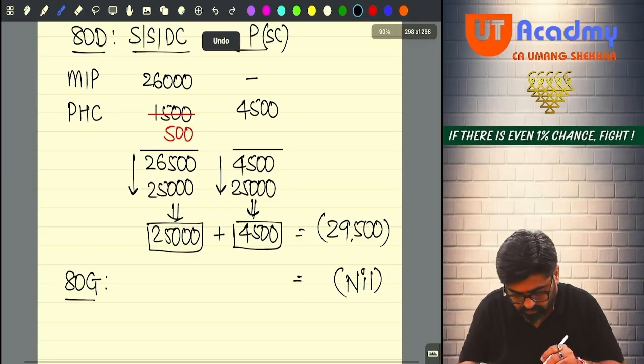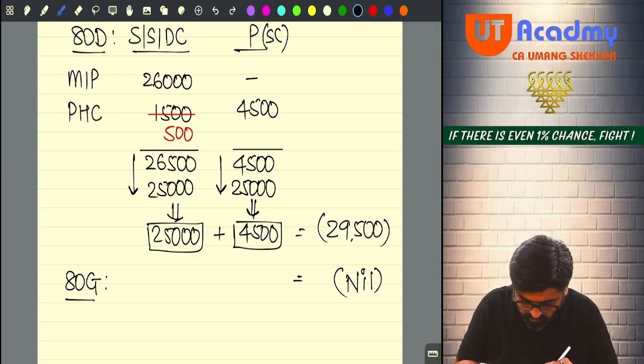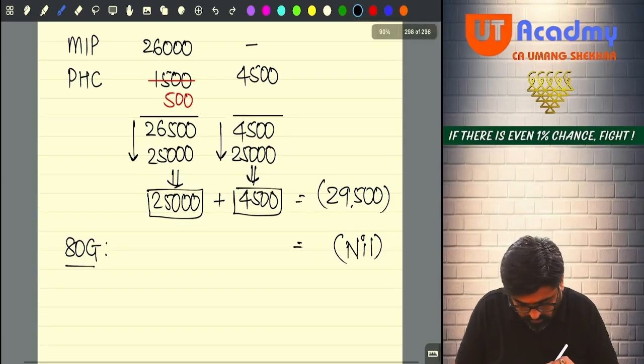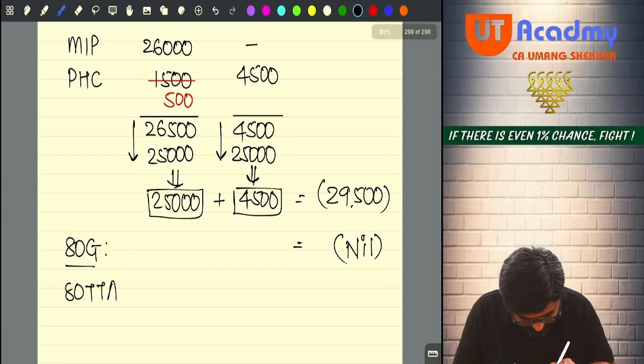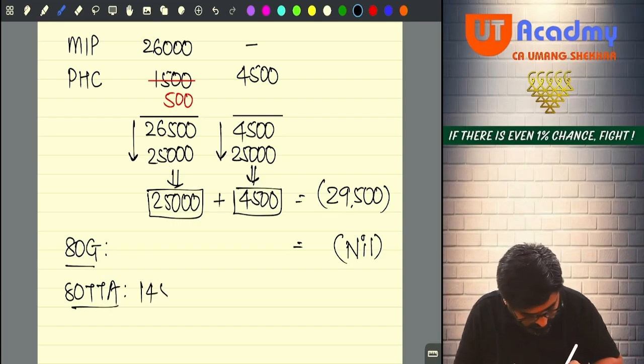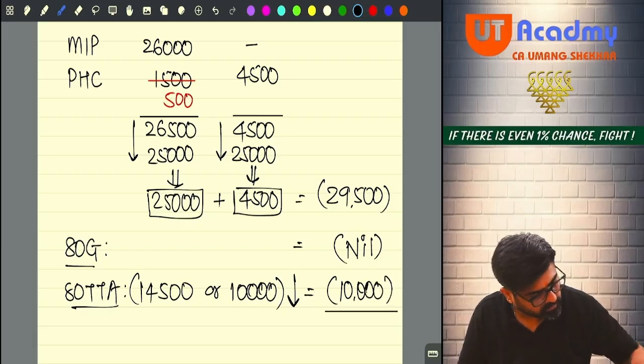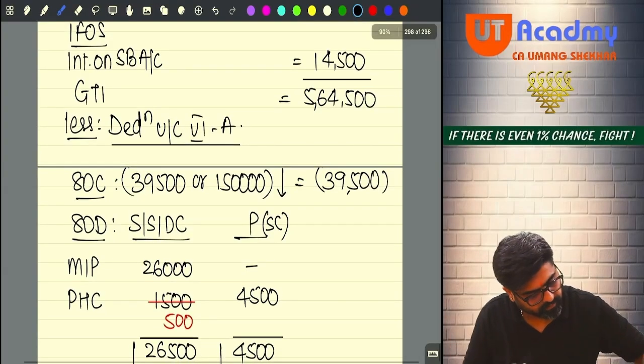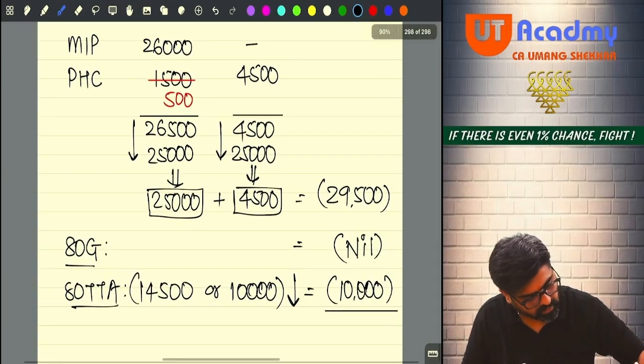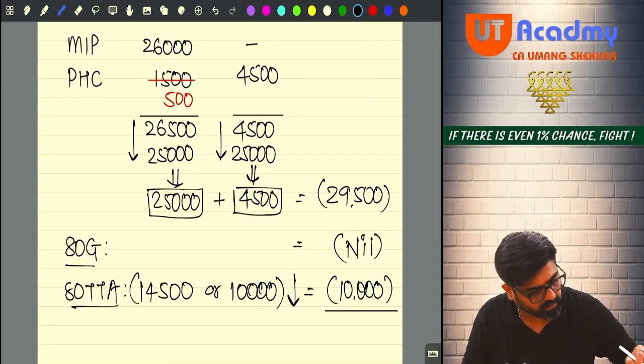Wait, one more deduction is there. 80TTA is there. So after 80G, we are going to take 80TTA. Interest which I have included 14,500 or 10,000, whichever is lower. So this will be 10,000 minus 5,64,500. 564,500 minus 39,500 minus 29,500 minus 10,000, 485,500.